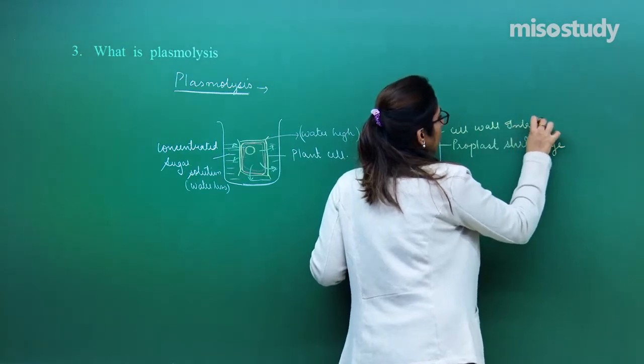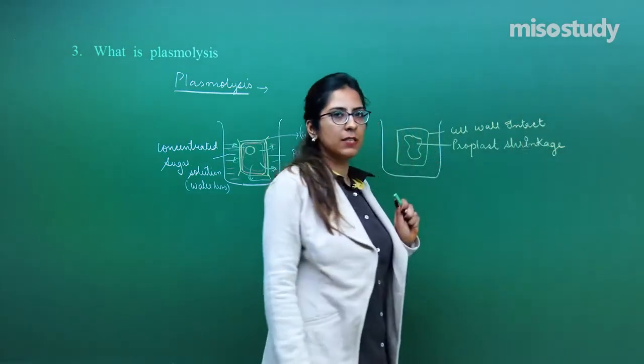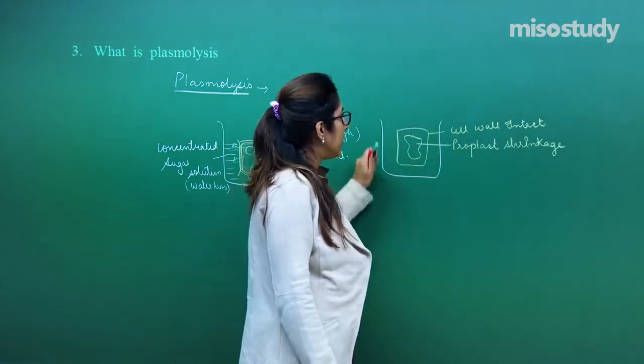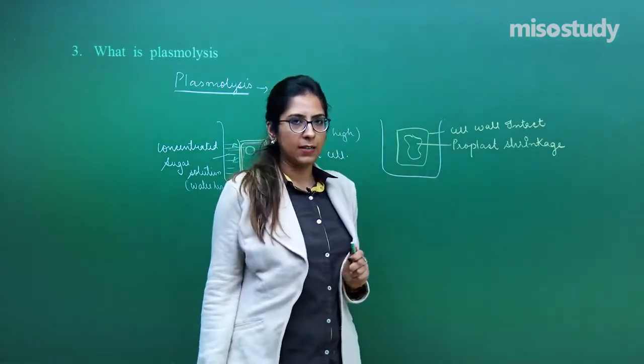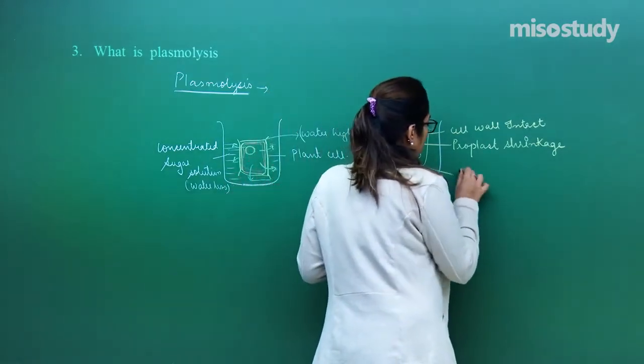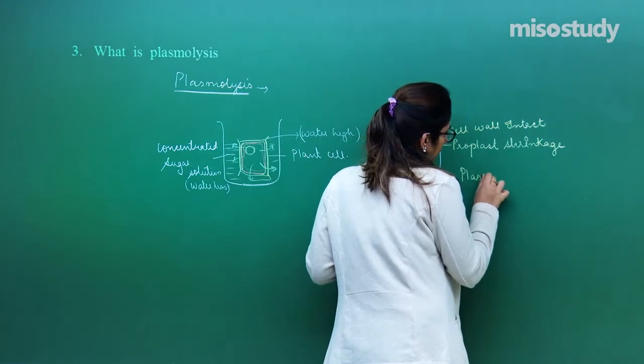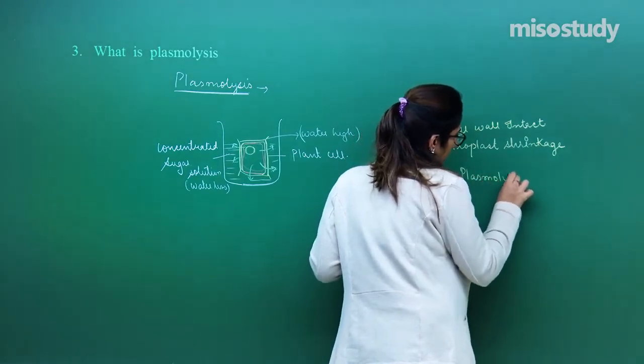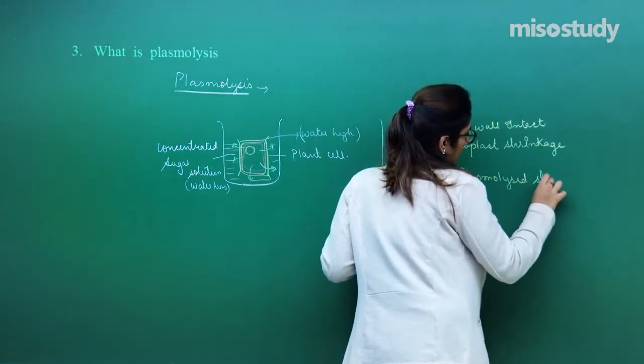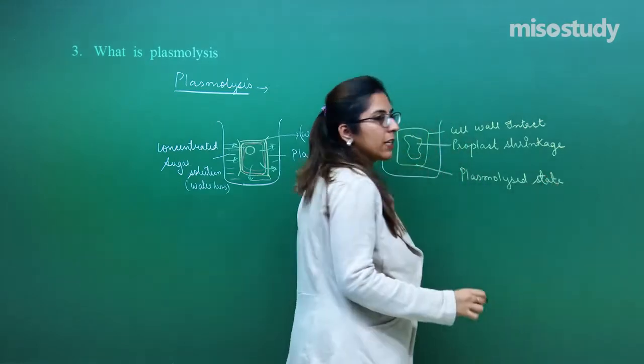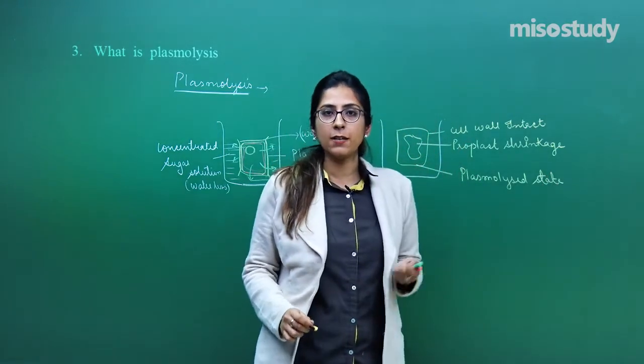This particular condition of a plant cell is considered a plasmolyzed state.